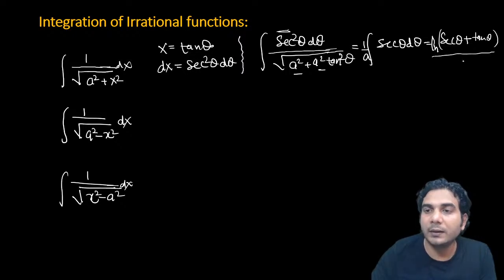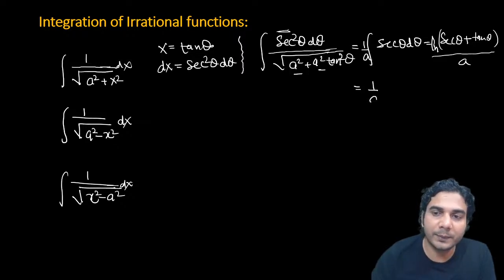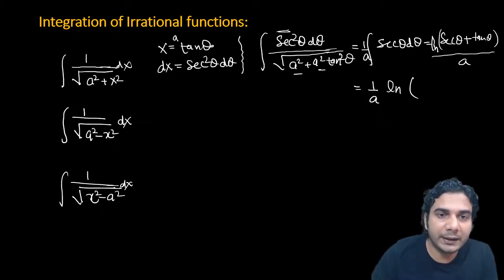Divided by a. And now put the value in terms of x. So the final answer will be 1 upon a ln of, now what is this tan theta? Okay, sorry. So it was a tan theta, all right? It was also a sec square theta. So you'll get a here, right?